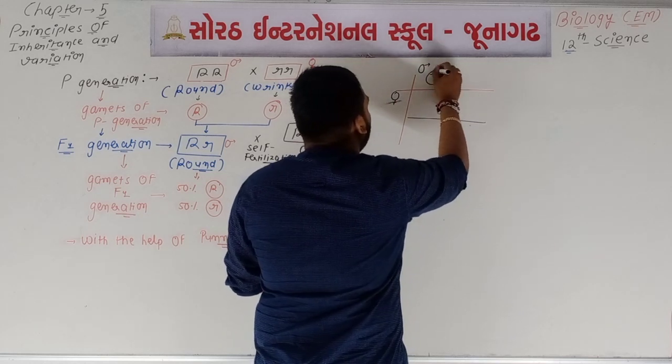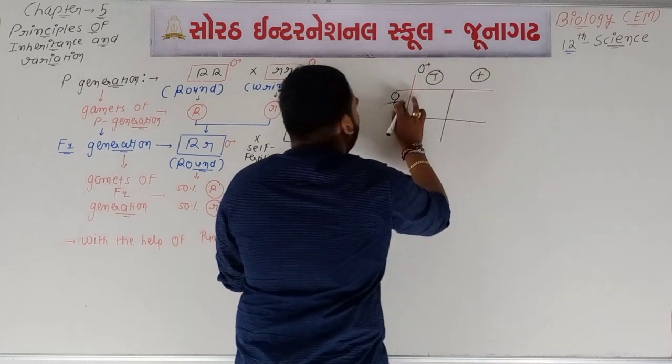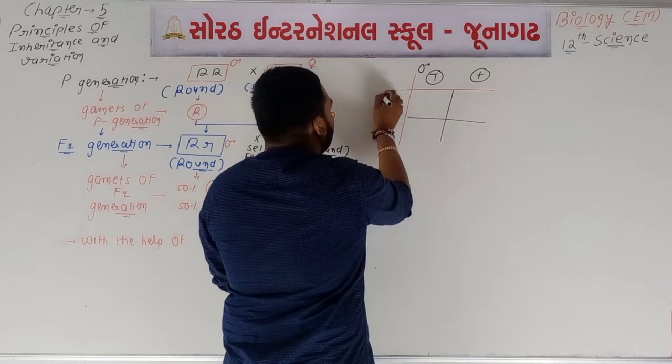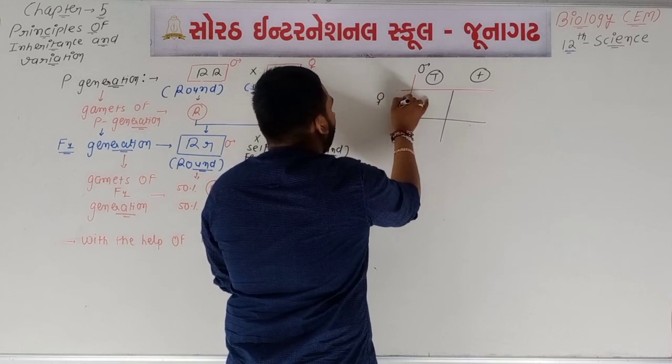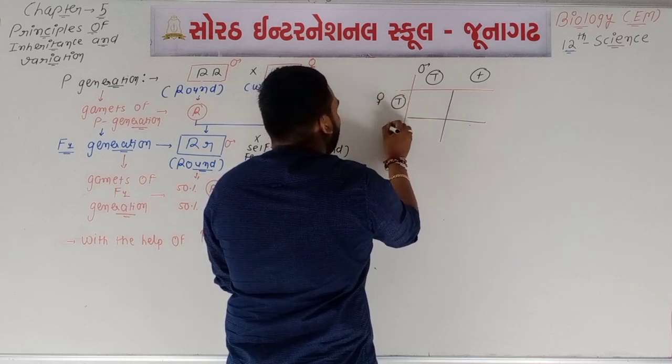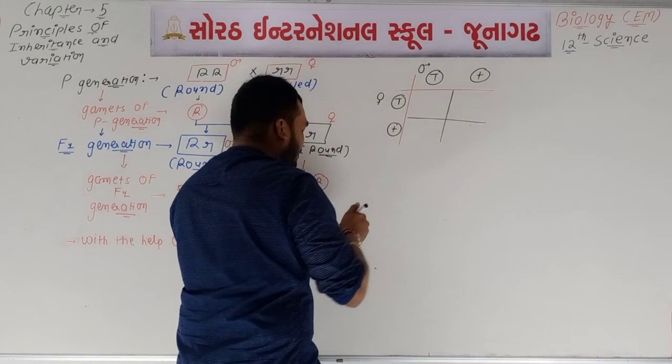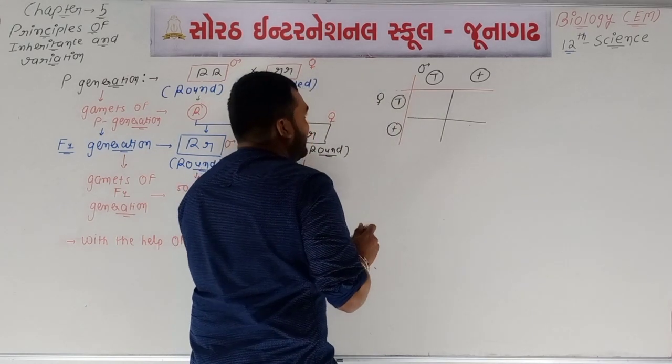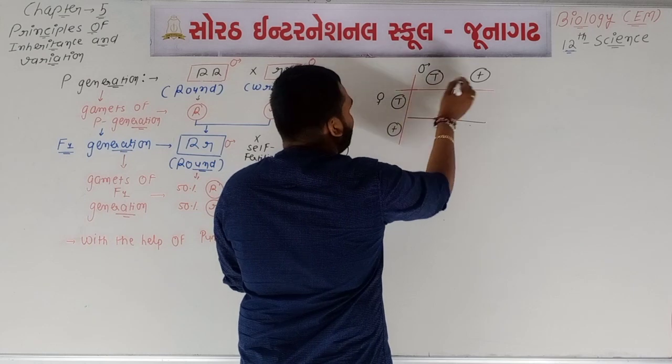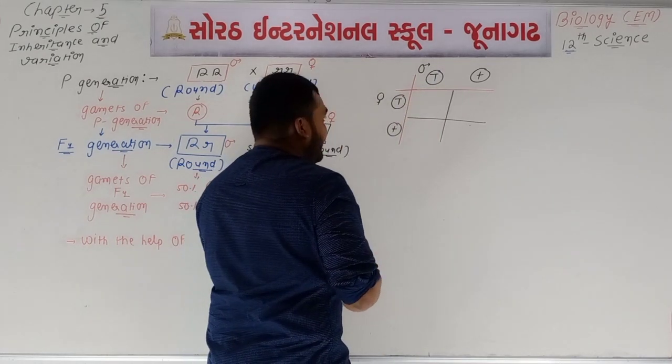Capital T is a male gamete, small t is a female gamete. Here we can say that capital T is female and small t is female. Means these both are the female gametes at the left side, and these both are the male gametes. Then what about the genotypes?